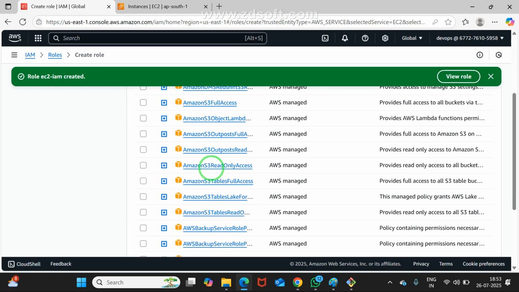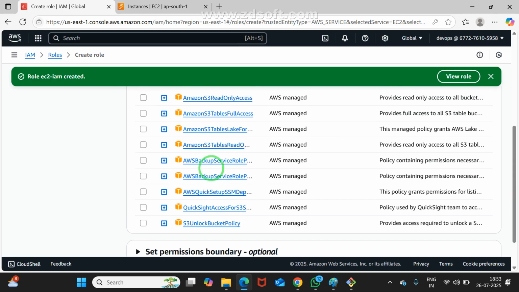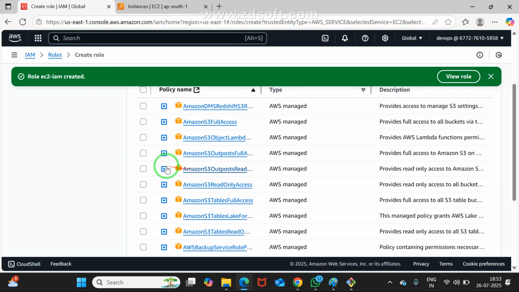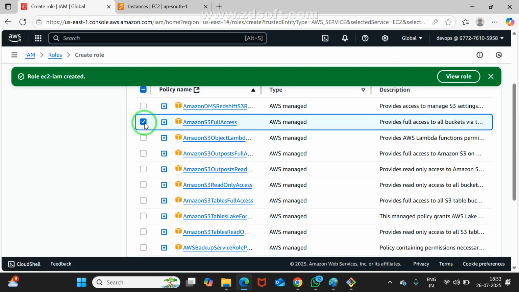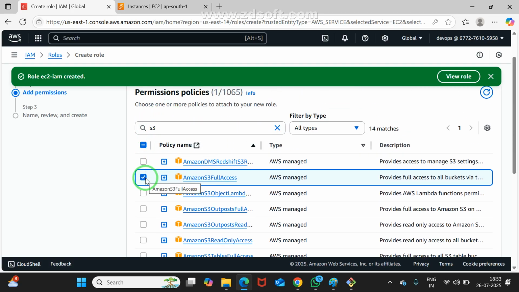S3 full access. Check it. Somewhere S3 is there. Where is the S3 full access? S3 full access. Okay. If you select it, it is automatically assigned. No need to worry.